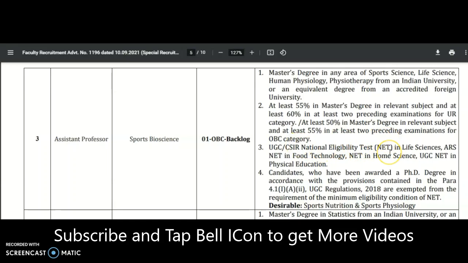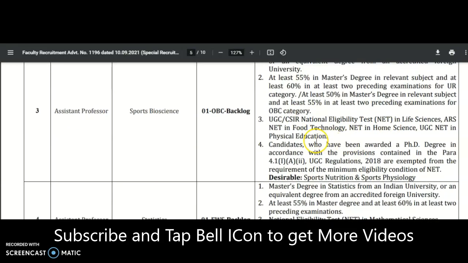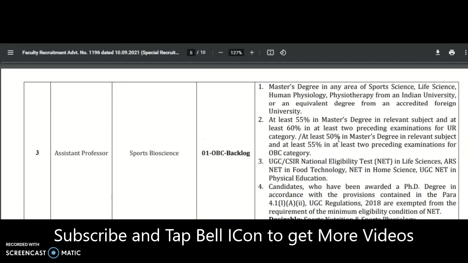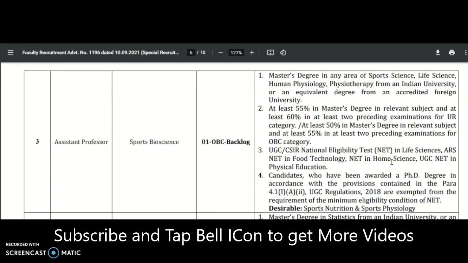UGC or CSIR national eligibility test in life science, ASRB NET in food technology, NET in home science, or UGC NET in physical education. And candidates who have been awarded the PhD degree in accordance with the 2018 regulations are exempted from the national eligibility test qualification. Okay, so if you have life science NET, food technology, home science, or physical education, then you may apply for this one, guys.